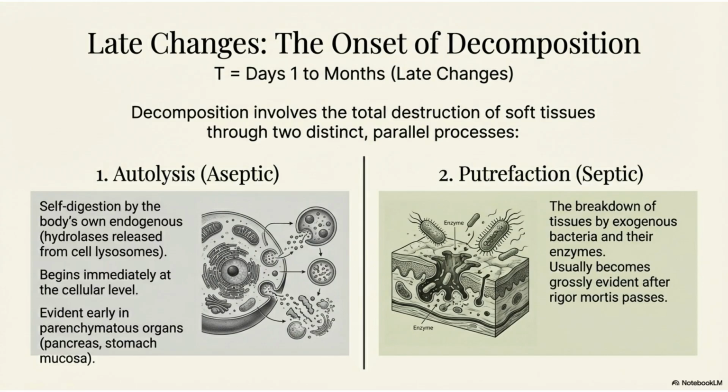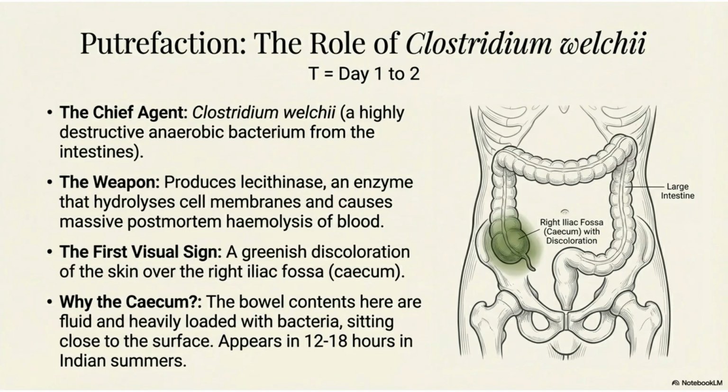The onset of decomposition involves late changes from days to months after death. This includes autolysis, or self-digestion by the body's own enzymes, and putrefaction, the breakdown of tissues by exogenous bacteria, which becomes grossly evident after rigor mortis passes. Putrefaction is largely driven by Clostridium welchii, an anaerobic bacterium from the intestines. This bacterium produces lecithinase, an enzyme that hydrolyzes cell membranes, causing massive postmortem hemolysis of blood.